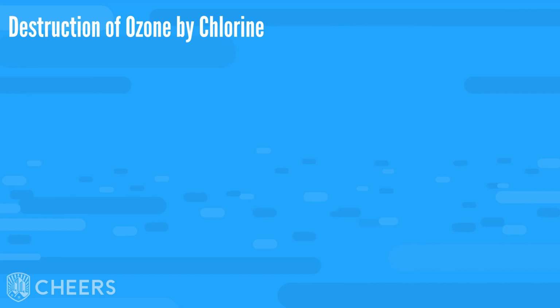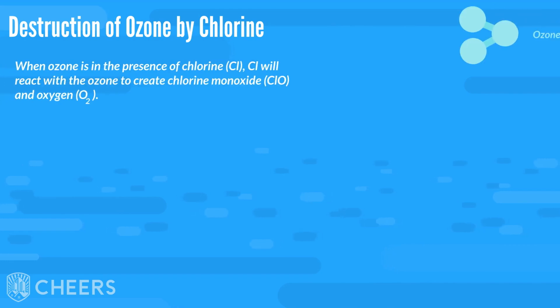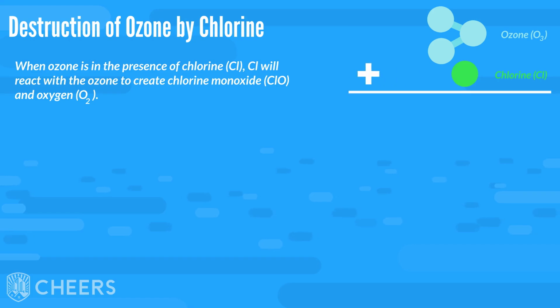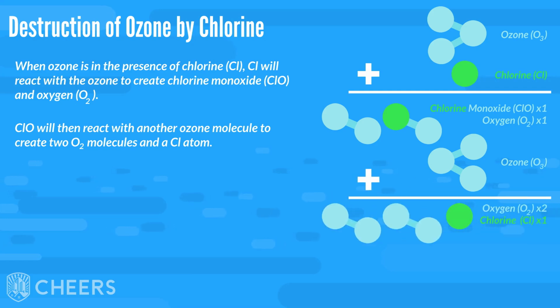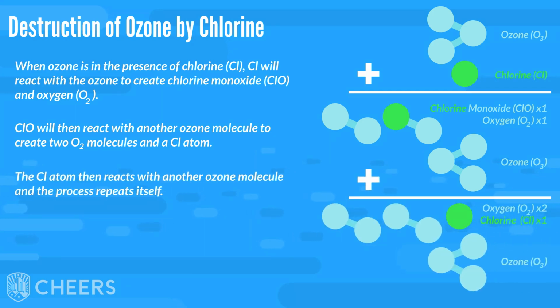Destruction of ozone by chlorine. When ozone is in the presence of chlorine, written as Cl, it will react with the ozone to create chlorine monoxide, written as ClO, and oxygen, written as O2. Chlorine monoxide will then react with another ozone molecule to create 2 O2 molecules and a chlorine atom. The chlorine atom then reacts with another ozone molecule, and the process repeats itself.